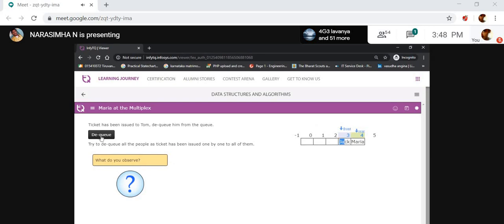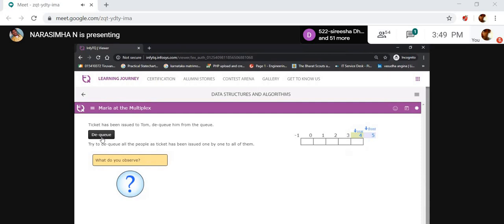Now it's in the last position. Now the front and rear are equal. Why? Whenever you get the condition that front and rear are equal, it has only one element. Remember. Now I am deleting this one also. I deleted it. When front reaches the maximum size 5, then let's see here.